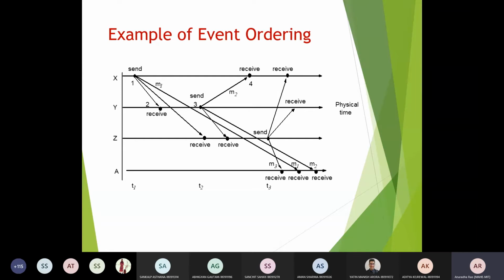You will get various variations in receiving the messages in different systems. To get a synchronized way, so that there is no random order in which it will be received, you can logically order it using the concept given by Lamport, that is the happens-before relation, which can be modeled to get this kind of ordering. So when it is received in the process A, how these messages have to be received, so that you can give an order, and then you get a meaningful message.